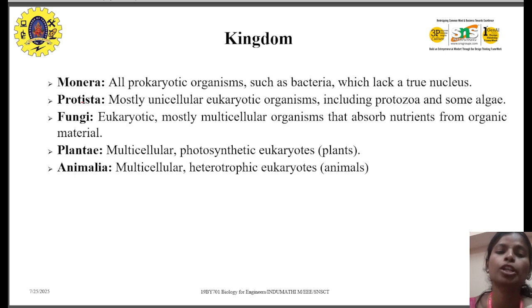Protista: unicellular eukaryotic organisms come under Protista. Fungi include multicellular organisms, and Plantae perform photosynthesis. Animalia are heterotrophic eukaryotes. Heterotrophic means they depend on other organisms for food.